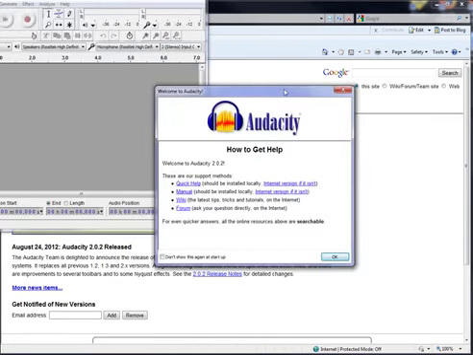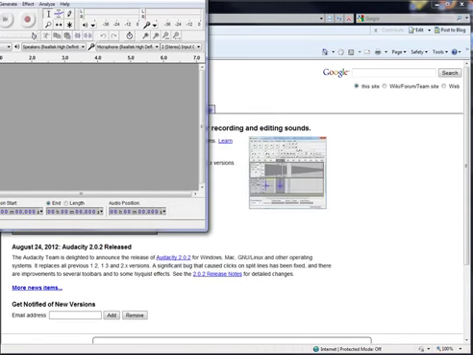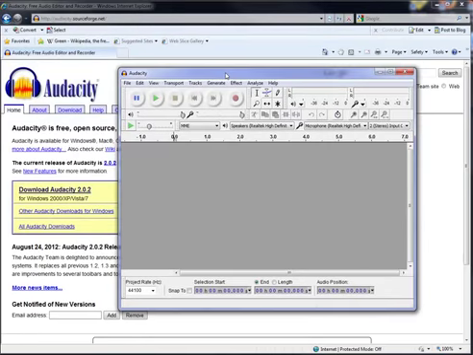If you don't want to view the manual or quick help and so on every time the program starts, just check the Don't Show This Again at Startup and then click OK. Here's the Audacity window ready to work with.